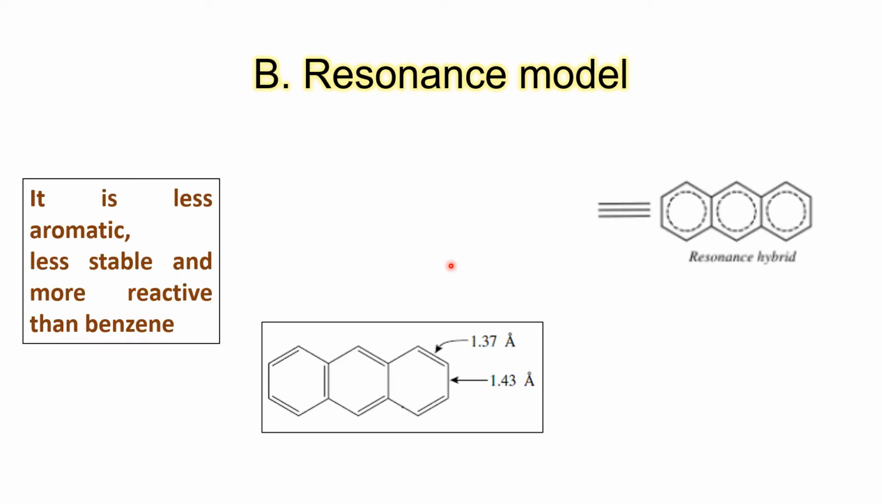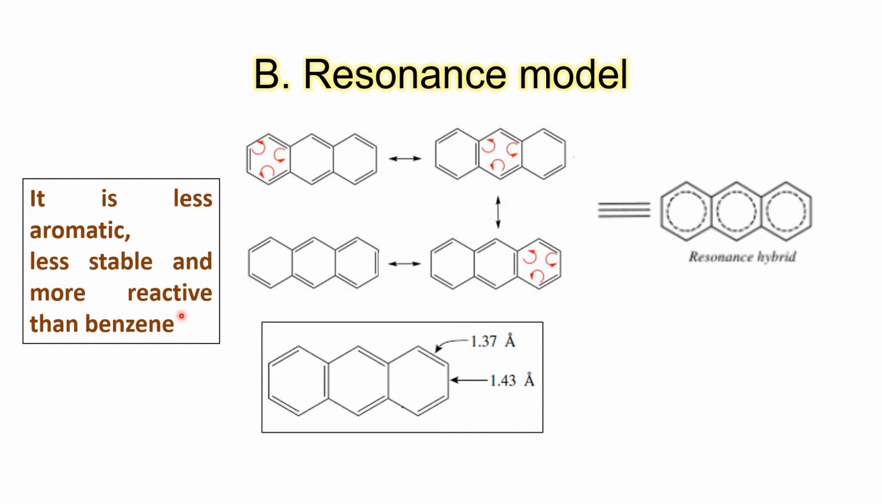It has been observed that anthracene is less aromatic, less stable, and more reactive than benzene. Let's see why. In case of benzene, its resonance, 2 canonical forms were there. In case of naphthalene, 3 canonical forms. And here for anthracene, we have total 4 canonical forms. And anthracene is a resonance hybrid comprising of pi electrons spread all over 3 rings.